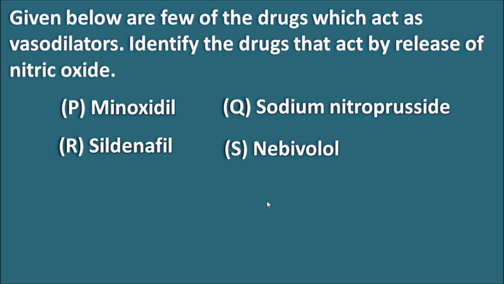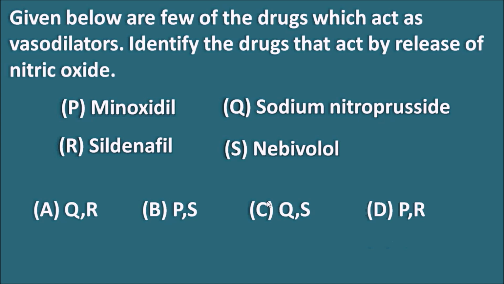Your options are A. QR, B. PS, C. QS, and D. PR. So here we have to identify the drugs which act as a vasodilator by releasing nitric oxide. The right answers are Q, sodium nitroprusside, and S, nebivolol. Q and S, that is option C, is the right answer for this question.